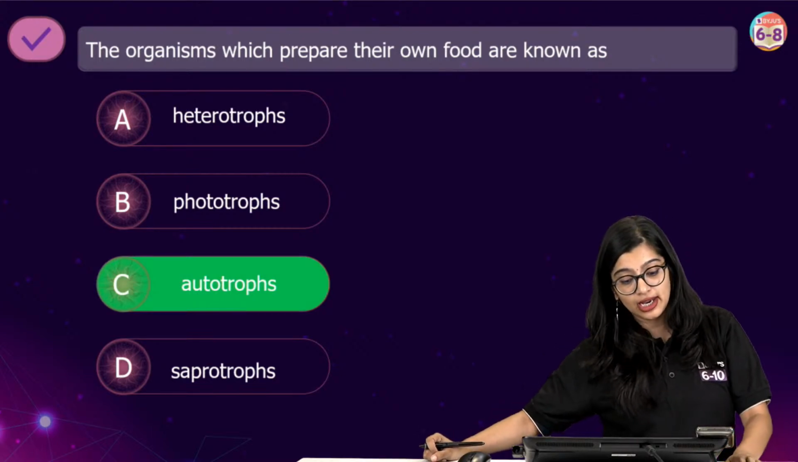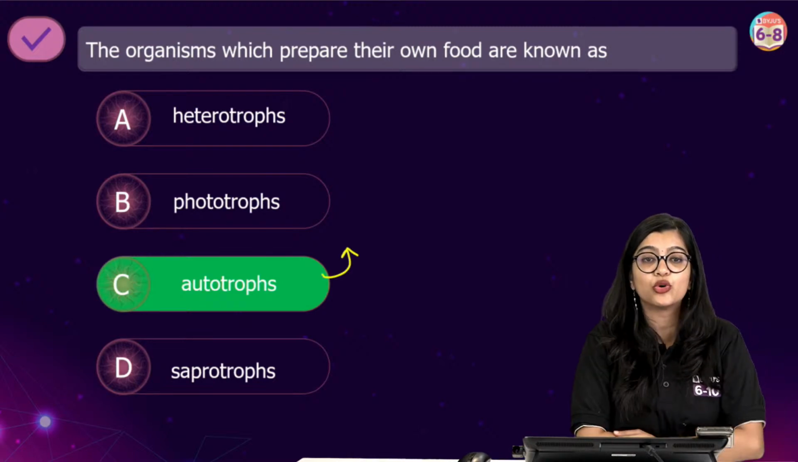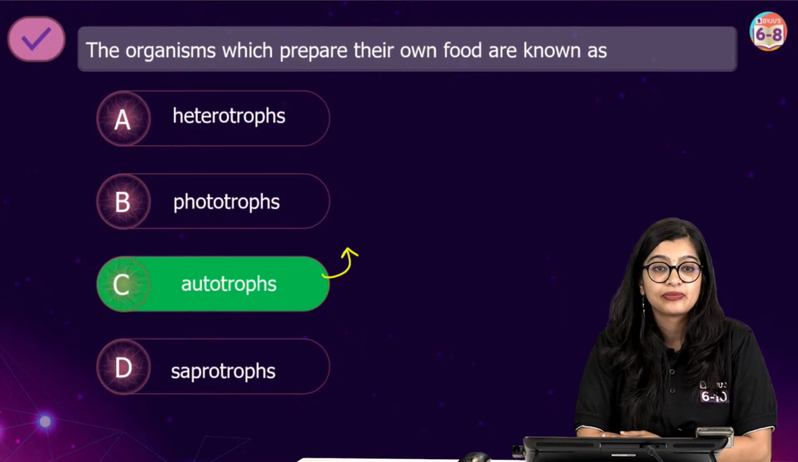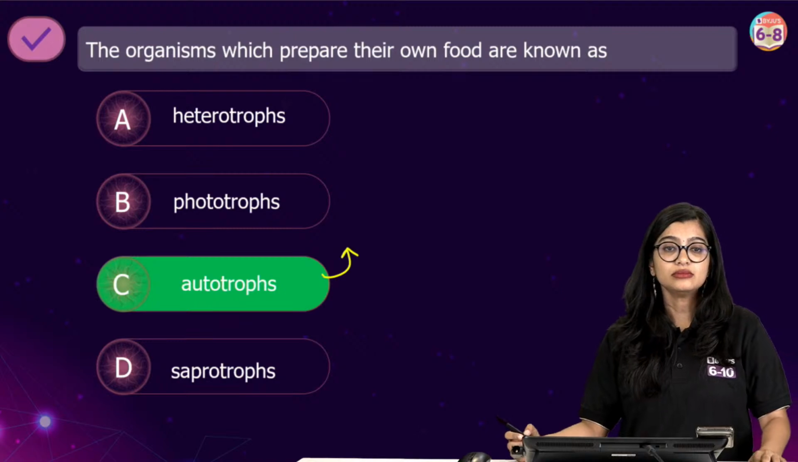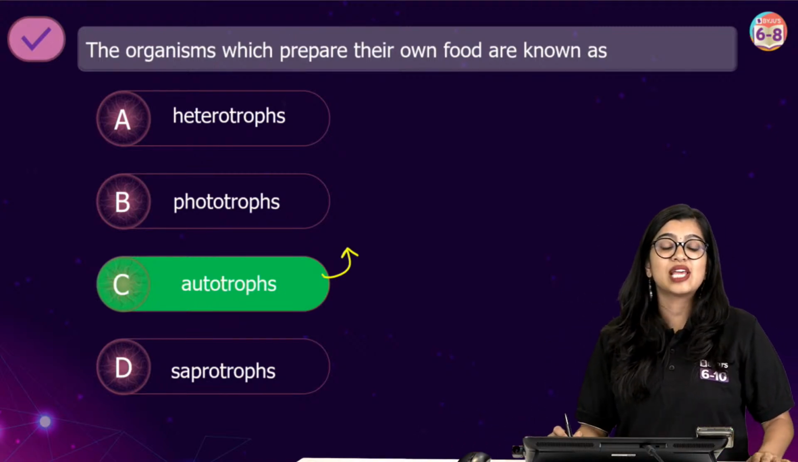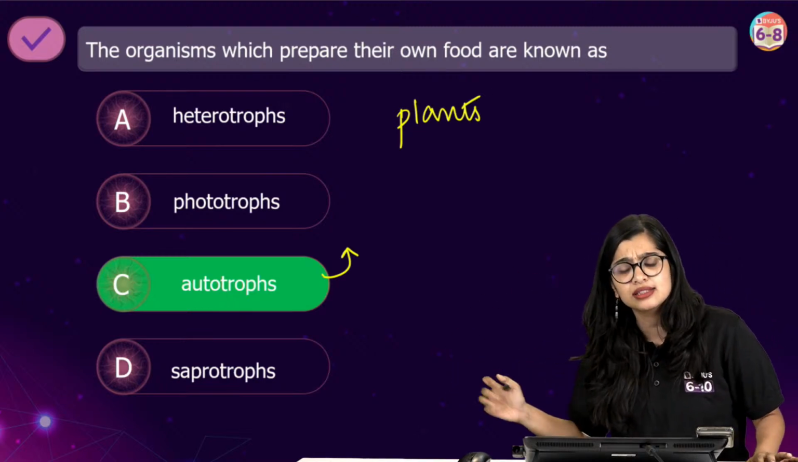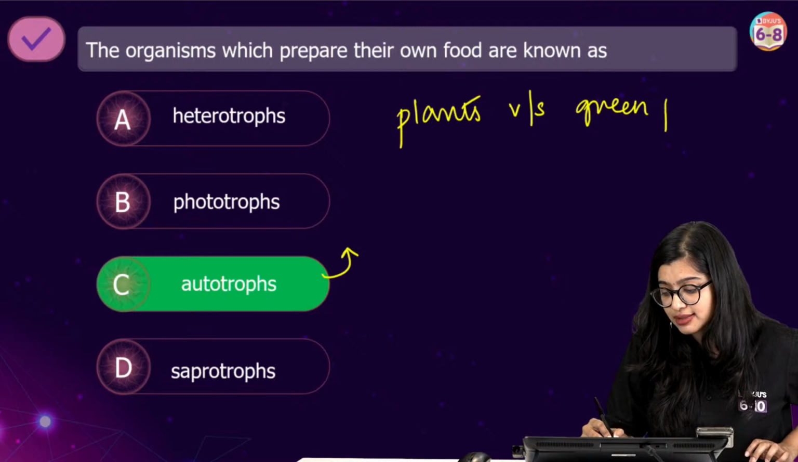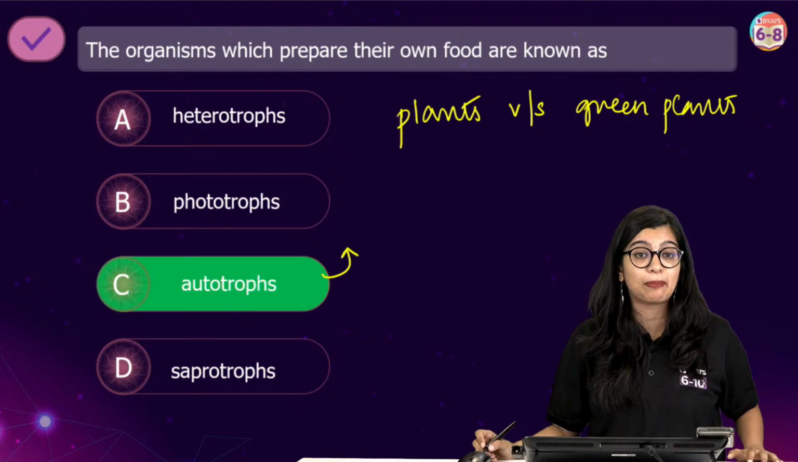So now in this particular case, if you have to give me an example of an organism which prepares its own food, which example will you give me? Which example are you going to give me? Of an organism which is an autotroph, right? Very good. Will you say plants? Now I have a question. Will you say just plants? Or will you say green plants? What will you tell? Will you write plants alone or will you write green plants?